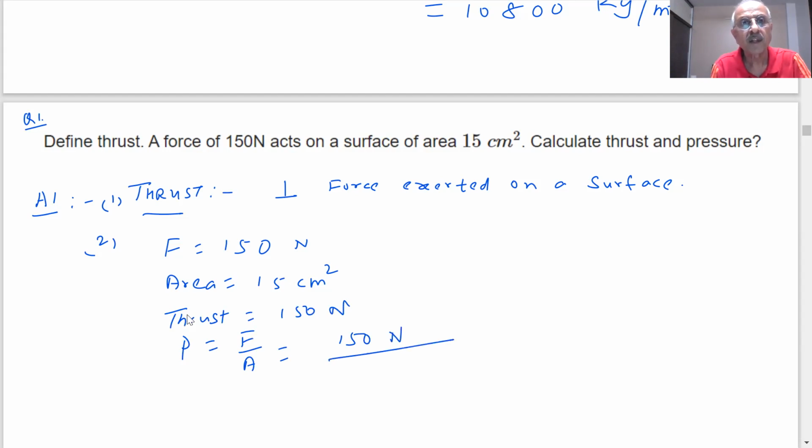Divided by, what is the area? 15 centimeters square. Centimeters square means what? This will cancel out. How much it comes?